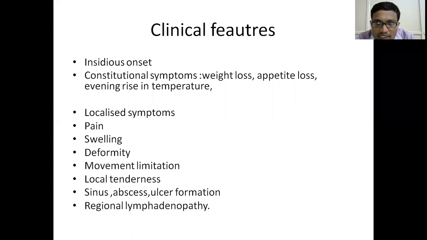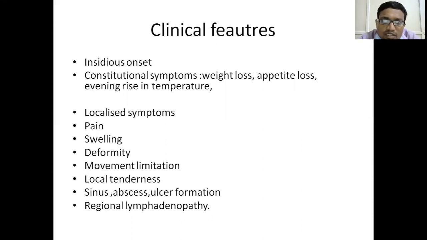Limitation of movement, as I explained, is a protective muscle spasm that will help in limitation of movements. Then tenderness, this is the classical feature. Tenderness is one of the features of inflammation, so local tenderness is because of the inflammatory mechanism.